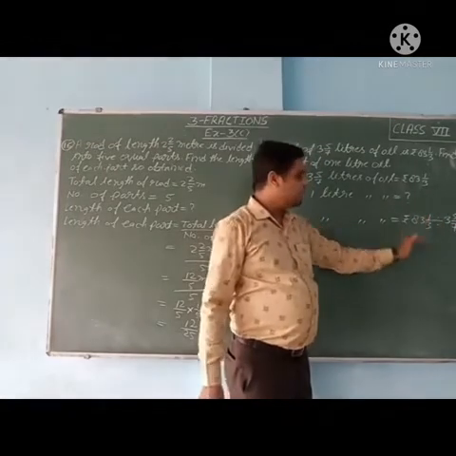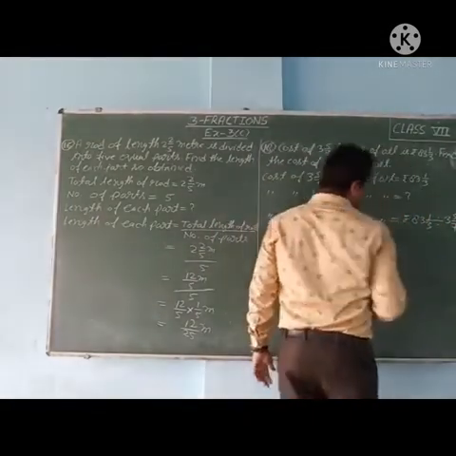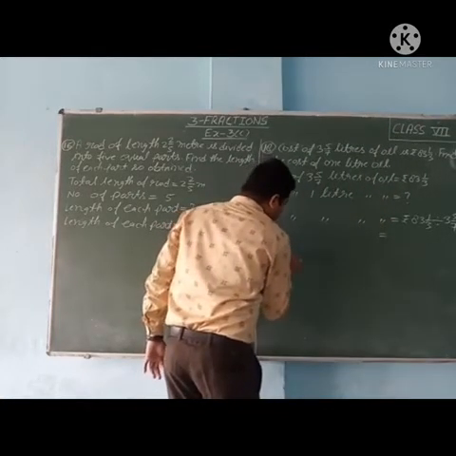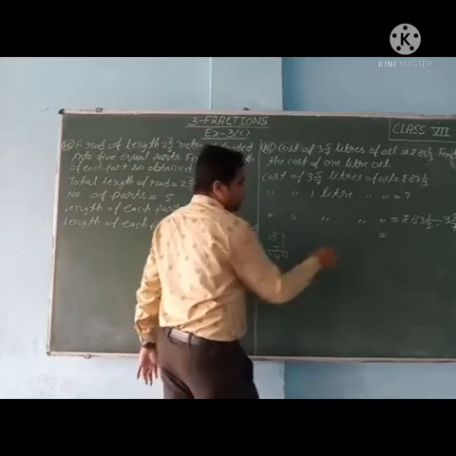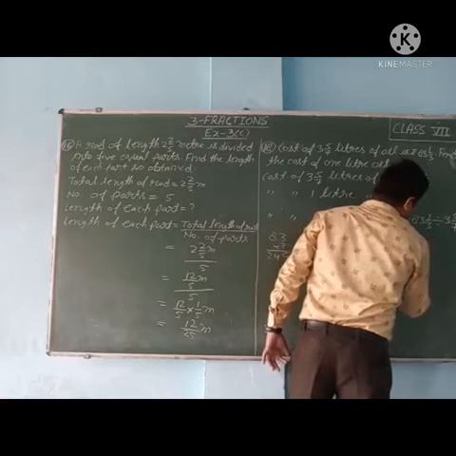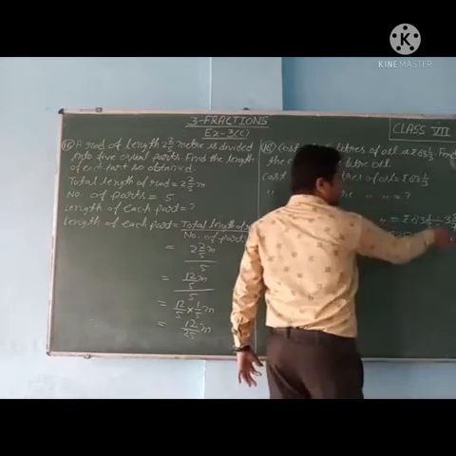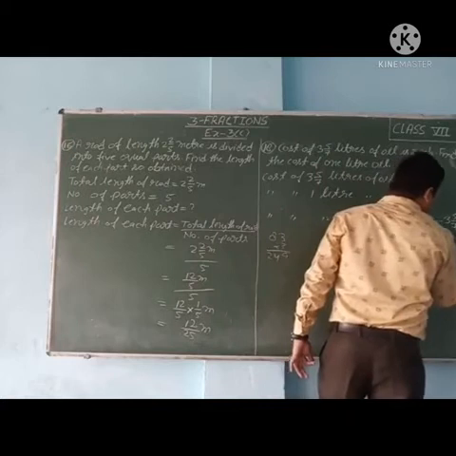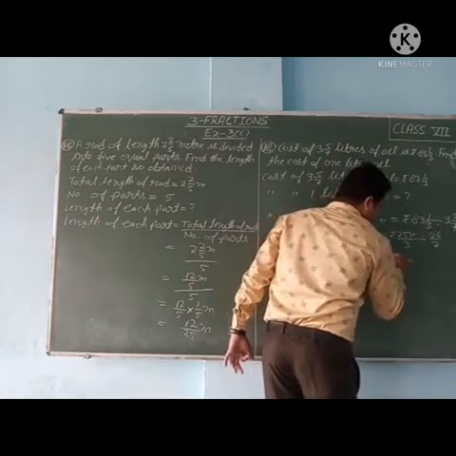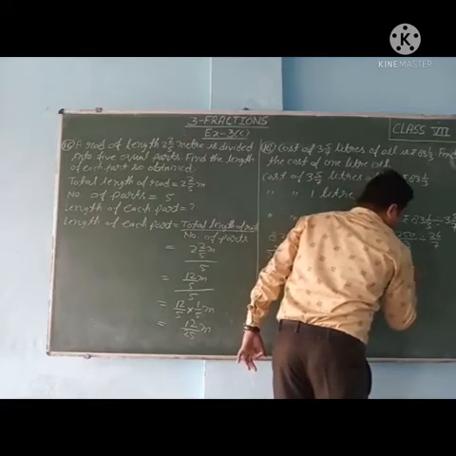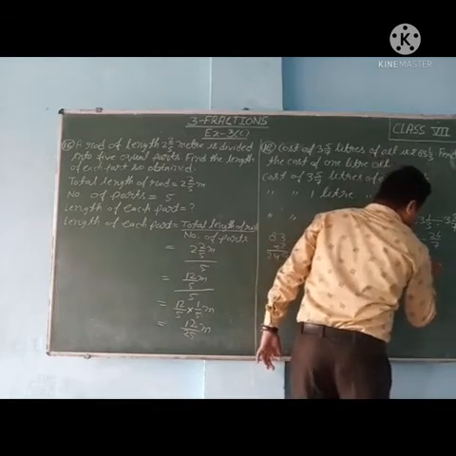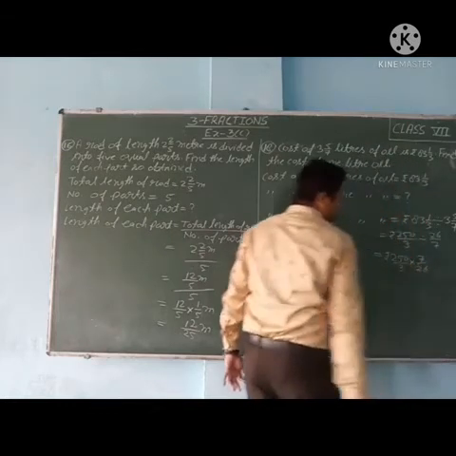This calculation we will solve. 83 into 3: 3 3s are 9, 3 8s are 24, so 249 plus 1, that is rupees 250 upon 3. Divided by 7 3s are 21 plus 5, 26 upon 7. So rupees 250 upon 3, divide changes into multiply, with the reciprocal of 26 upon 7, which is 7 upon 26.